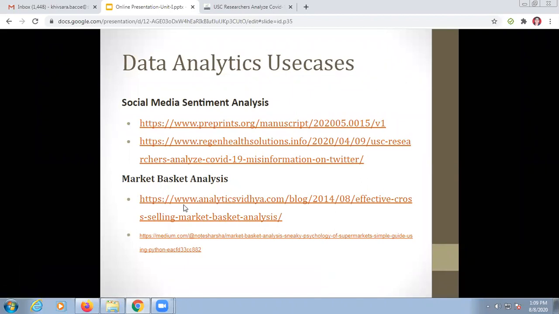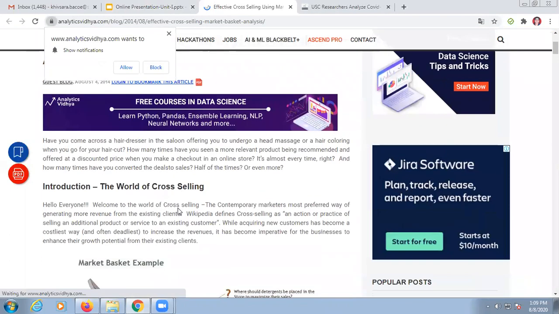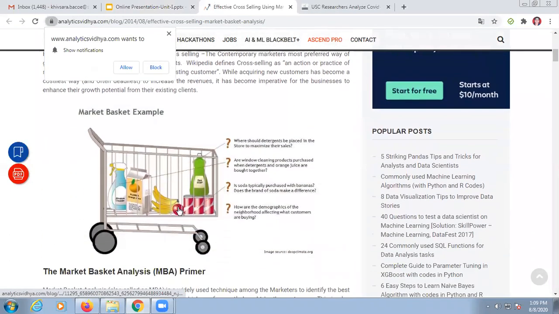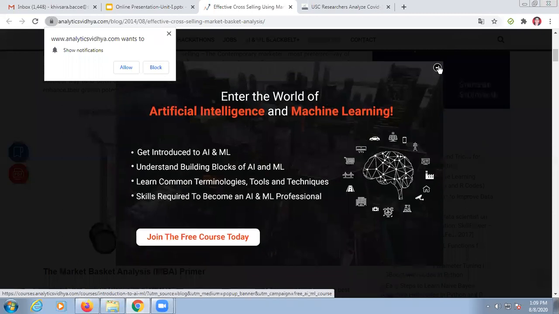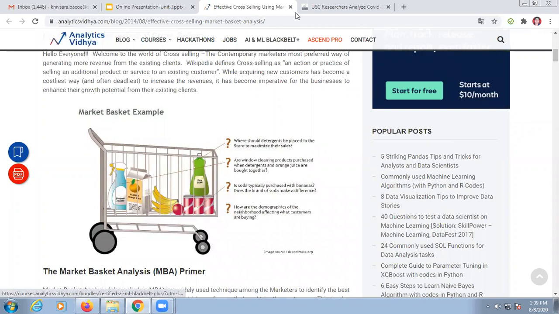The next is the market basket analysis. So market basket analysis actually gives you the pattern about the purchasing of a customer in a supermarket or any super shop. So one example they have given: if you have a basket with lots of purchased items, some questions have been asked. The first question is where should detergent be placed in the store to maximize the sale.